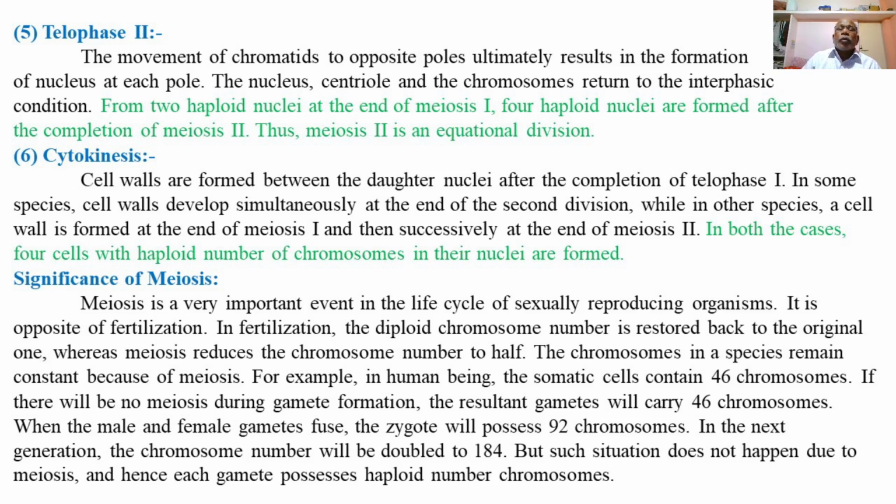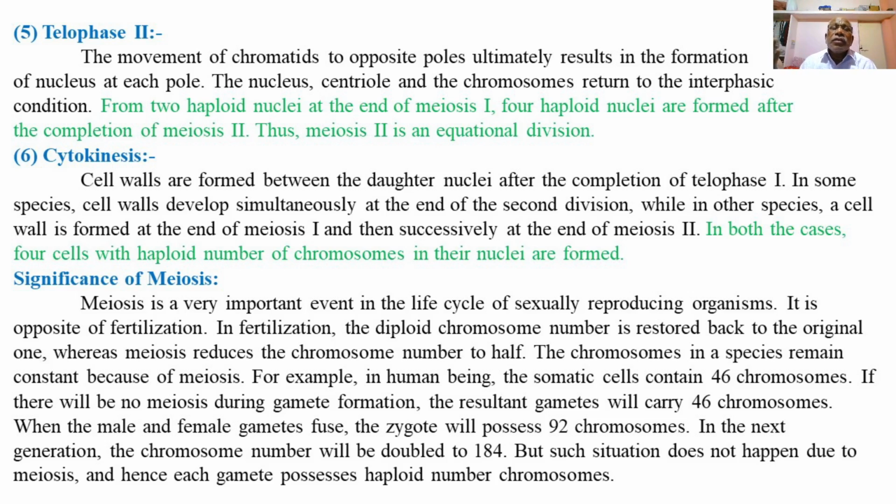Then in the process of cytokinesis, cell walls are formed between the daughter nuclei after the completion of telophase 1. Cell walls or cell membranes are formed between the two daughter nuclei after the completion of telophase 1, as shown in the figure. Already we have explained the diagrams showing two daughter nuclei and the cell dividing into two daughter cells, with formation of the cell wall or cell membrane at telophase 1.